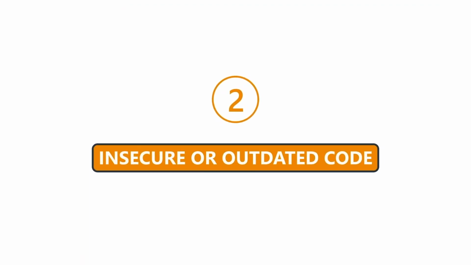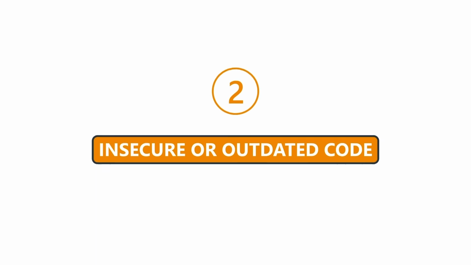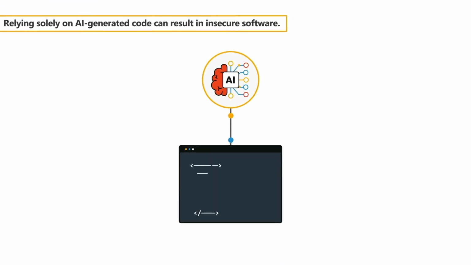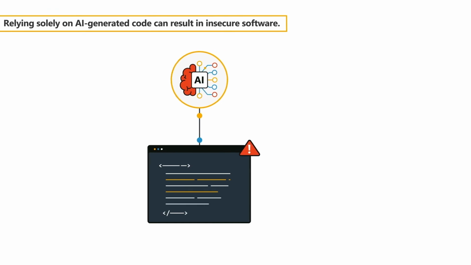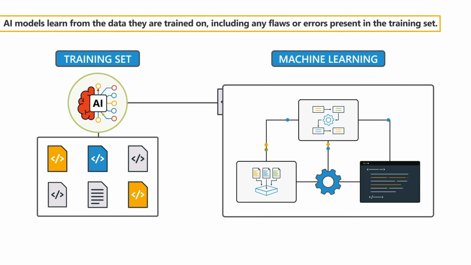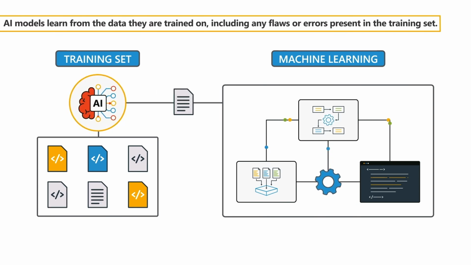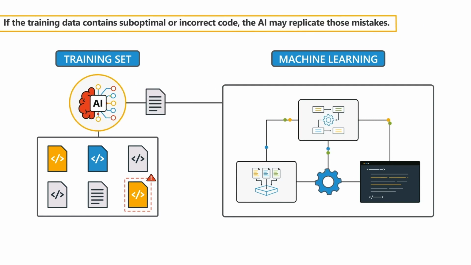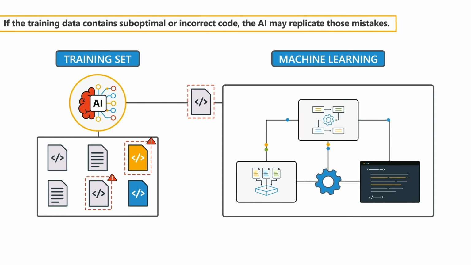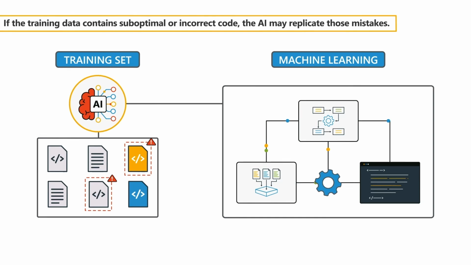2. Insecure or outdated code. Relying solely on AI-generated code can result in insecure software. AI models learn from the data they are trained on, including any flaws or errors present in the training set. If the training data contains suboptimal or incorrect code, the AI may replicate those mistakes.